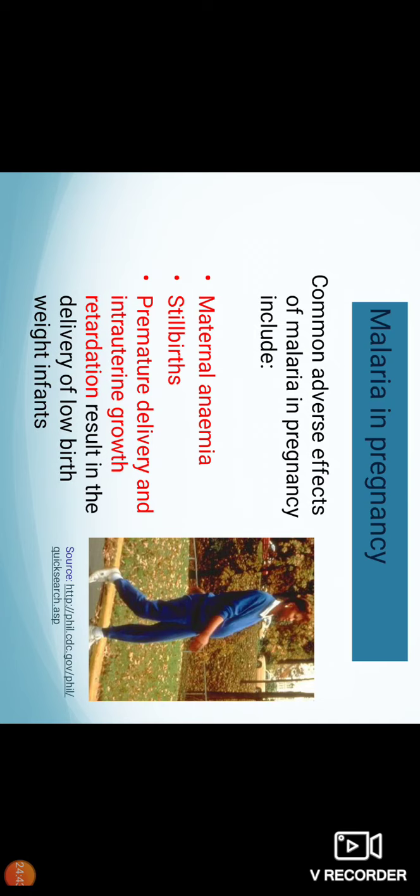In pregnancy, malaria is fatal. It is known for maternal anemia, stillbirth, premature delivery, and intrauterine growth retardation in the babies.